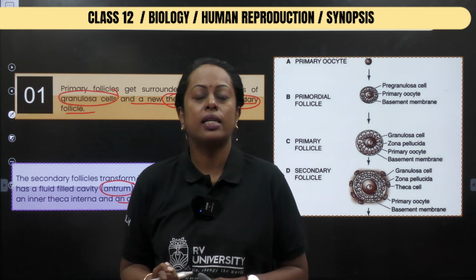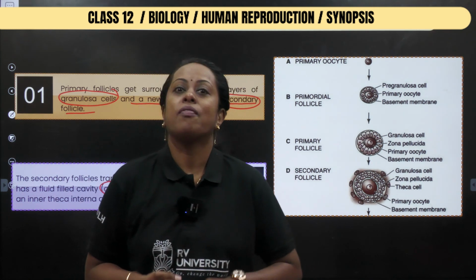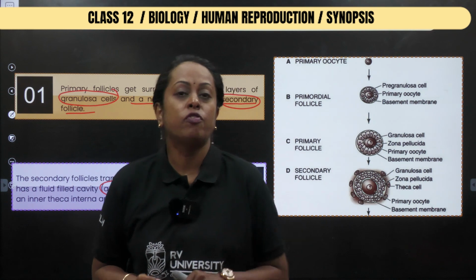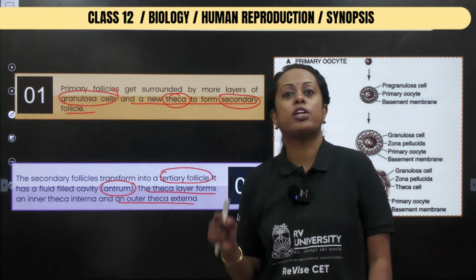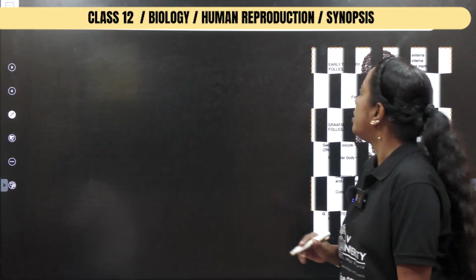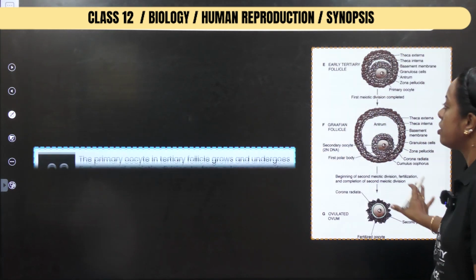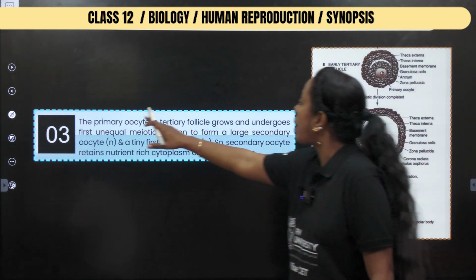Primary follicle has a single layer. Next, if there is theca, then it is called secondary follicle. If you come across a word which is known as antrum, then you use the word tertiary follicle. Okay. Now followed with that, when you check the other stages, please observe the primary oocyte.